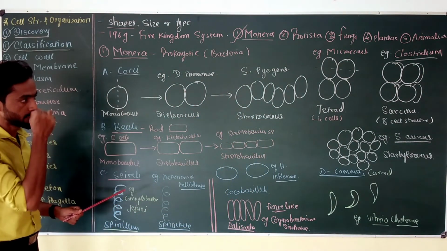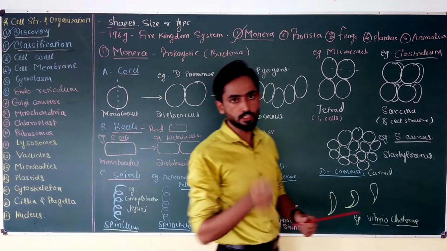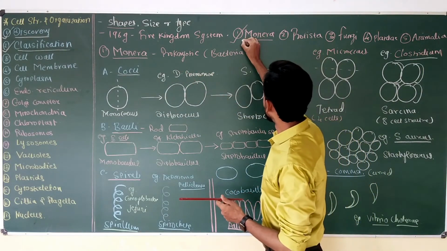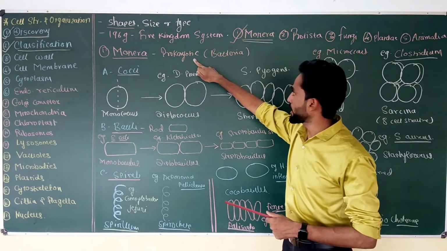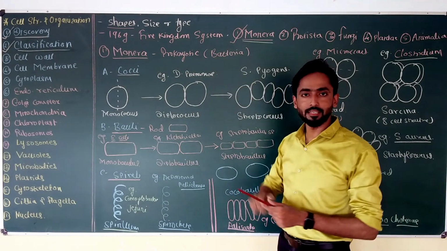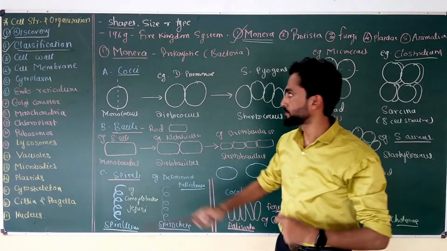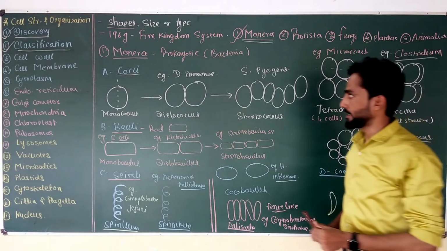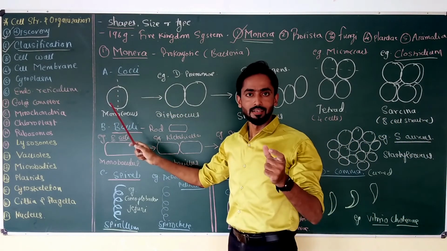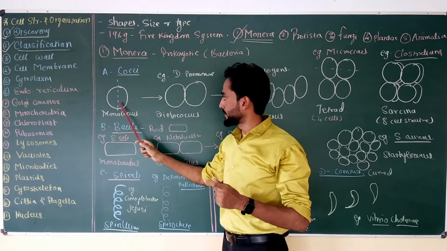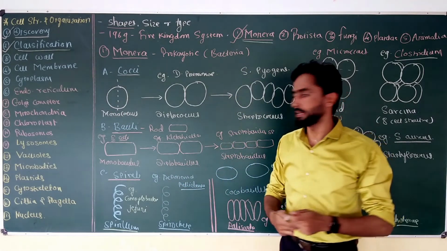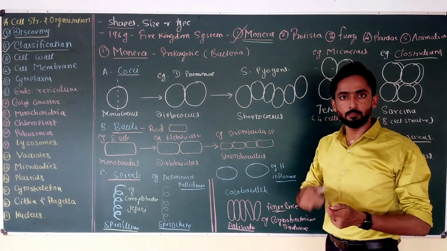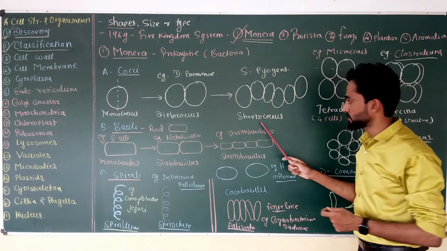Okay, so in this lecture we have discussed four important shapes of the cell in the first kingdom of the five kingdom system, that is kingdom Monera. This kingdom Monera has prokaryotic single-cell organisms, which are nothing but bacteria, and they are present in four different shapes: cocci, bacilli, spiral, and comma-shaped structure. In case of cocci, a round, oval, spherical cell is present. It is called monococcus, and when it divides in a single plane, it produces diplococcus. Example is Diplococcus pneumoniae. When it divides multiple times in the same plane, it produces a chain-like arrangement, which is called Streptococcus.